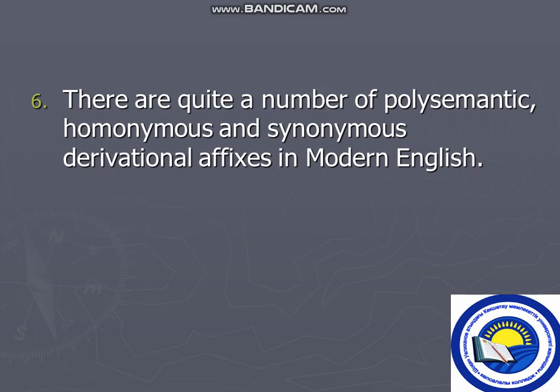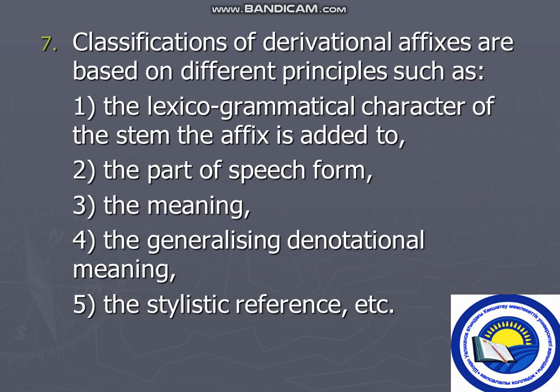There are quite a number of polysemantic, homonymous, and synonymous derivational affixes in modern English. Classification of derivational affixes is based on different principles such as the lexico-grammatical character of the stem the affix is added to, the part of speech formed, the meaning, the generalizing denotational meaning, and the stylistic reference.